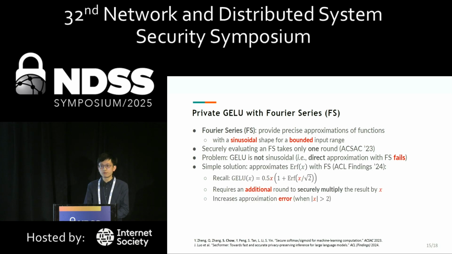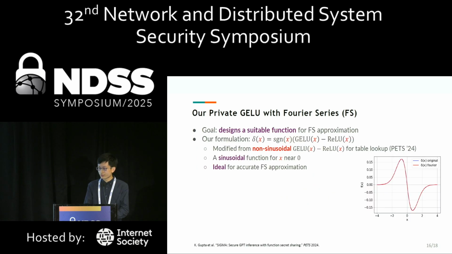A simple solution from a concurrent work is to approximate the Gaussian error function, erf(x). But if we recall the definition of GELU, we can see that we actually require an additional round to securely multiply the result by x. This can also increase approximation errors. So the aim of our work is to design a suitable function for Fourier series approximation, and our formalization is this.